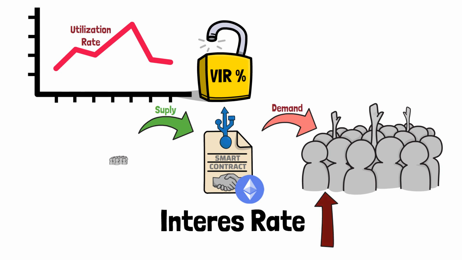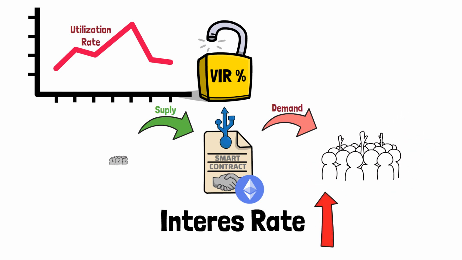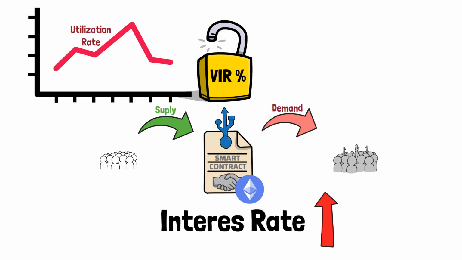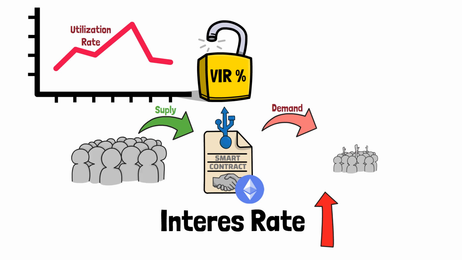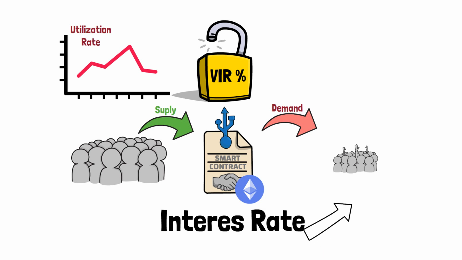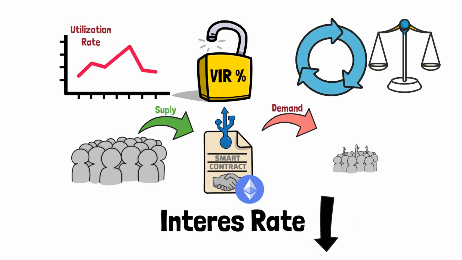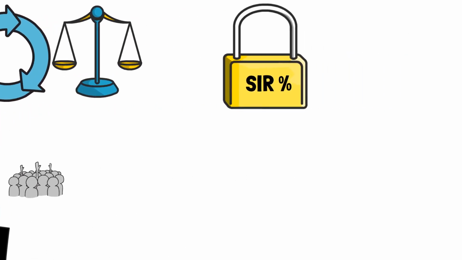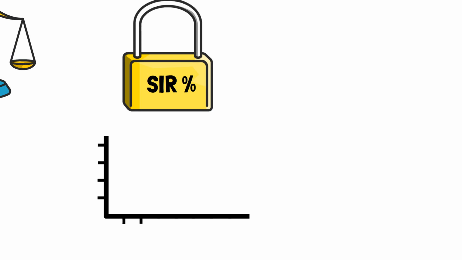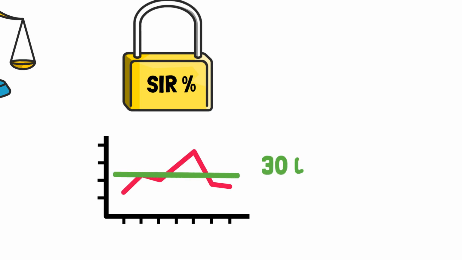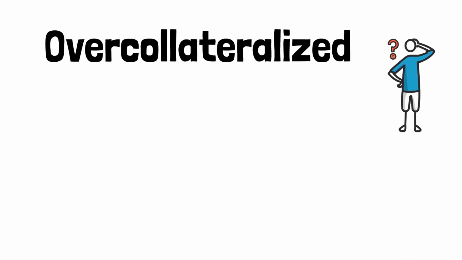And when many people are borrowing an asset, the interest rate for that asset is very high, which incentivizes people to borrow less of it and more people to supply to that pool, effectively decreasing the utilization rate and interest rate. This self-optimizing model is intended to bring stability to the system, and so far has worked very well. The stable rate is the average variable interest rate for the last 30 days, so it also fluctuates over time, but less.